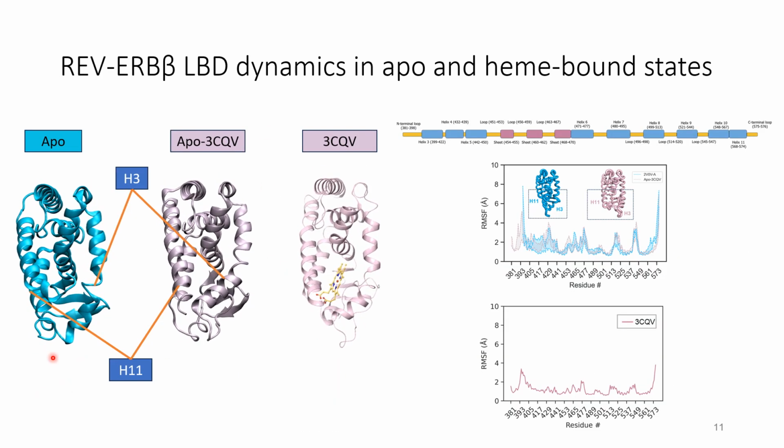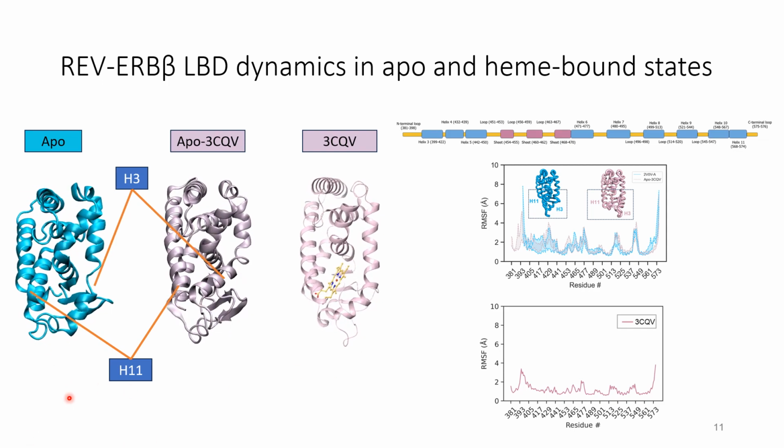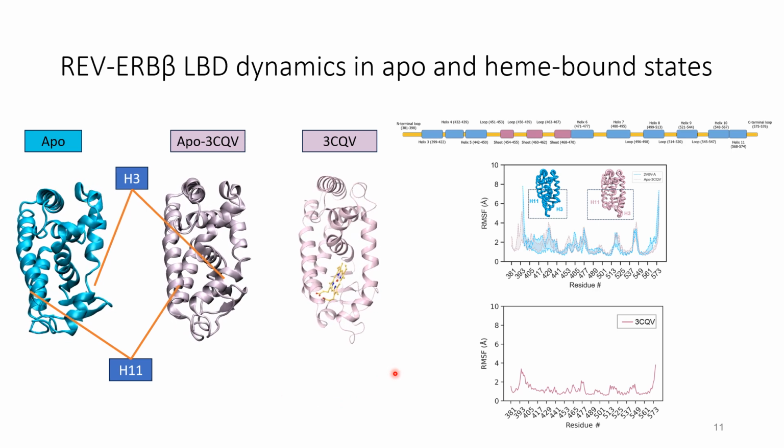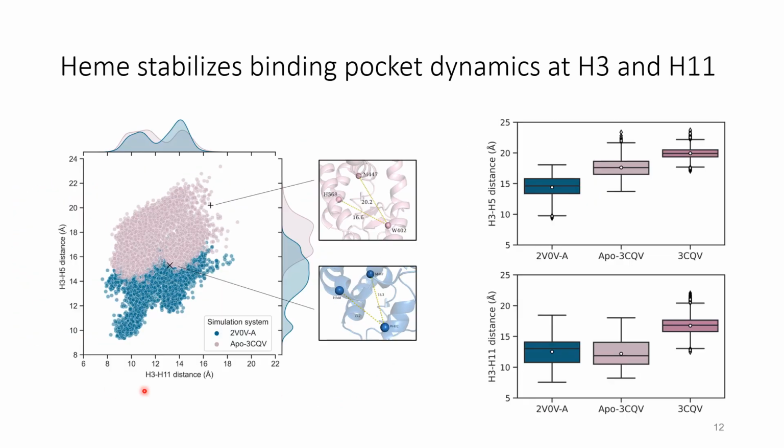Next, we performed molecular dynamics simulations for the REV-ERB beta ligand binding domain in apo and heme bound form. Upon running the simulations, we could see that heme could stabilize binding pocket dynamics at helix 3 and helix 11, and in absence of heme, the pocket closed and took a conformation similar to the apo form.